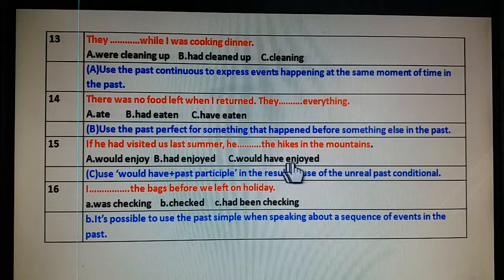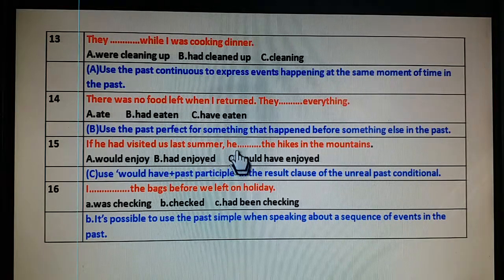Would have enjoyed is a past participle of enjoy. What's the tense here? Had visited, past perfect. The law is that if in the if clause we have used past perfect, certainly in the result or main clause we would use would have plus past participle. So the correct answer is would have enjoyed.